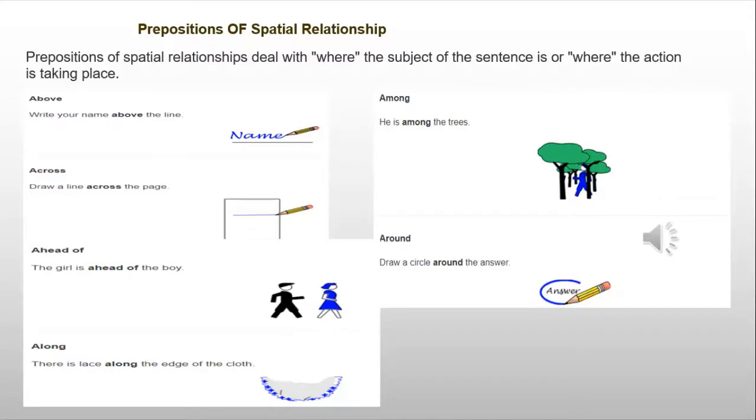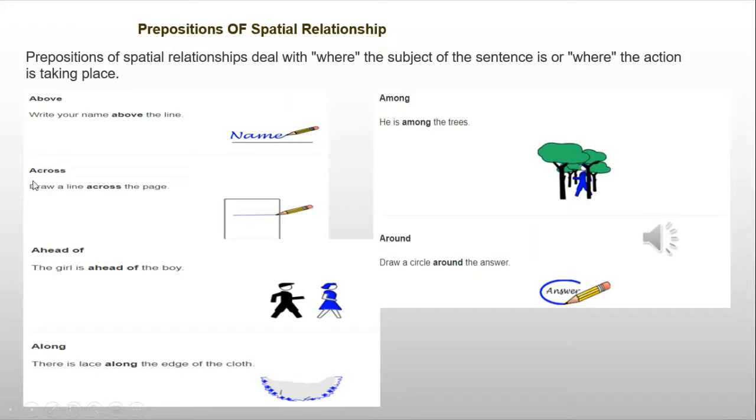Prepositions of spatial relationships deal with the where. The subject of the sentence is where the action has taken place. So, example: above. Write your name above the line. There's a relationship between the line and the name.